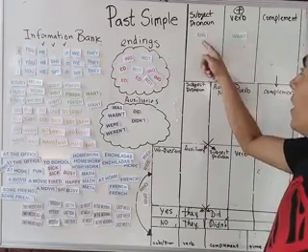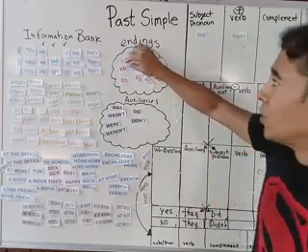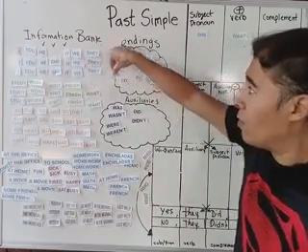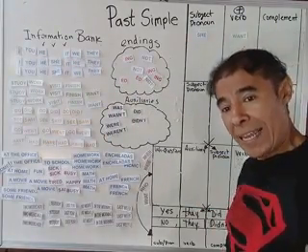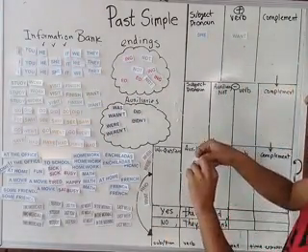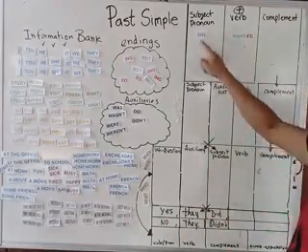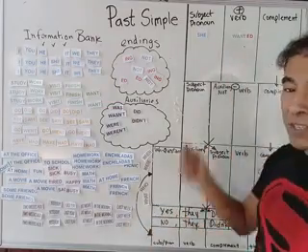The structure is fine, but the verb is incorrect, because in the past, regular verbs always use the ed form. So then we can paste it right here. She wanted. Now it's correct.